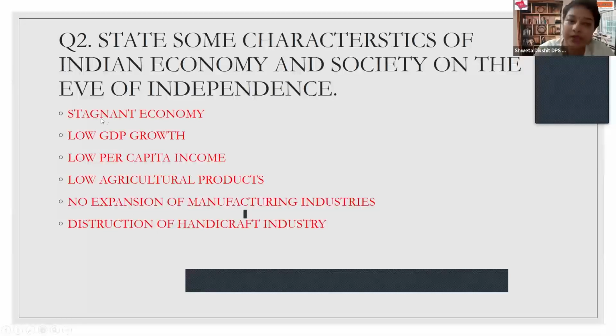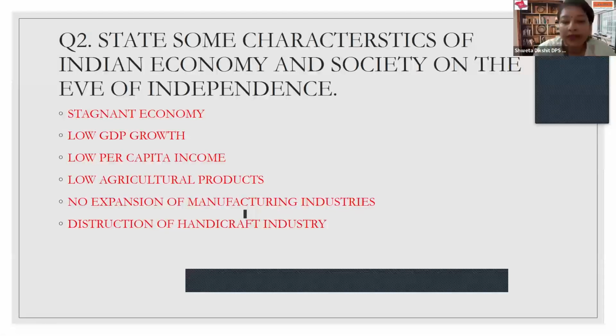The first pointer over here is it was a stagnant economy. Now, stagnancy is a word which never sounds positive. It means that the Indian economy had to struggle on various grounds. It was struggling on the ground of GDP, as it is written that its GDP growth rate was even less than 2%. The per capita income growth was even less than 0.5%. And now when it comes to the third point, I hope you can see the cursor, as per the bullet, it is the fourth point: low agricultural products.